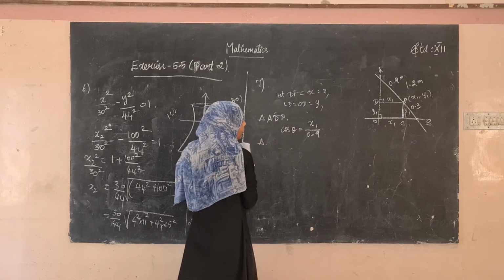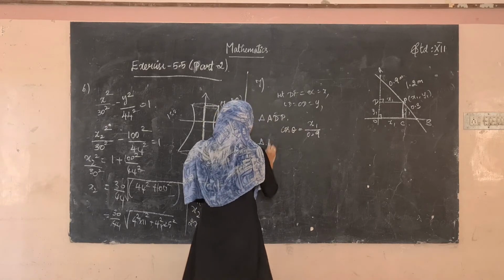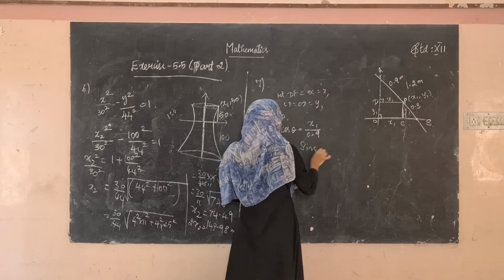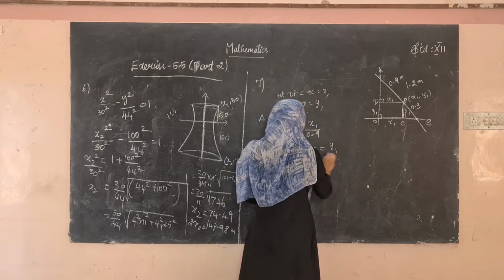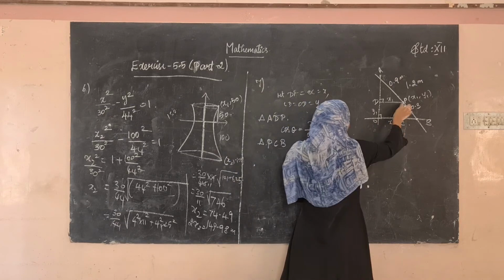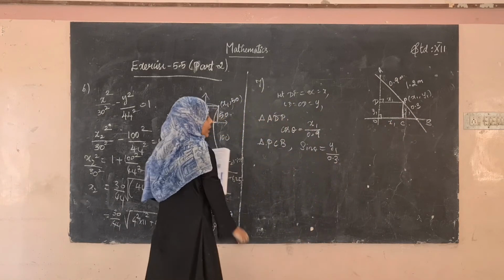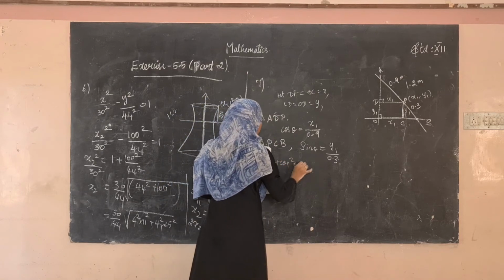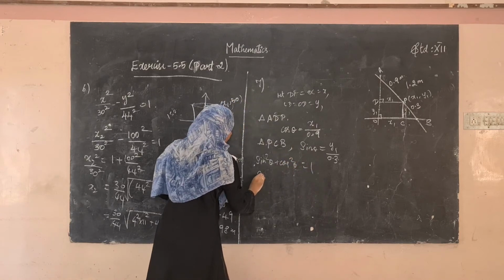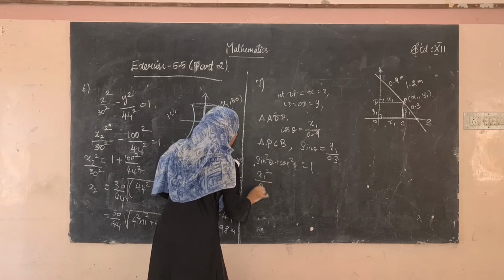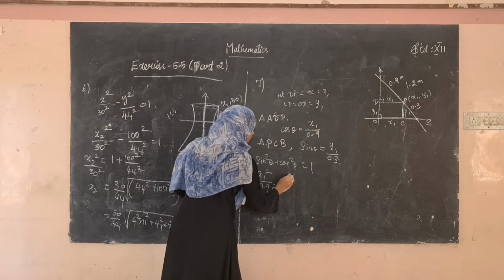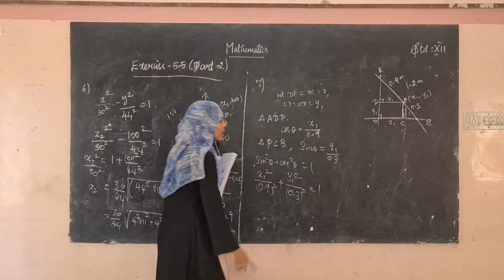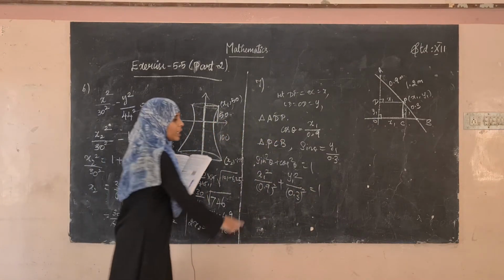triangle PCB, what about sin theta? Sin theta will be equal to y1 divided by 0.3, right? PC divided by PB, so it is 0.3. So we know that sin square theta plus cos square theta is equal to 1. So x1 the whole square divided by 0.9 the whole square plus y1 square divided by 0.3 the whole square is equal to 1. So this is going to be the equation of ellipse. This is how the equation of ellipse is written.